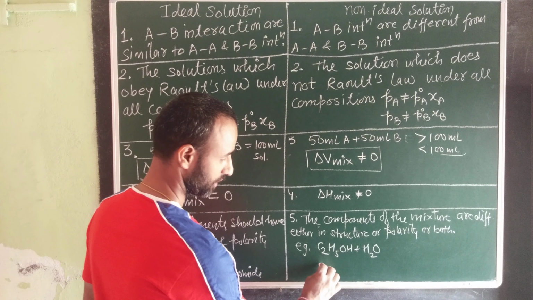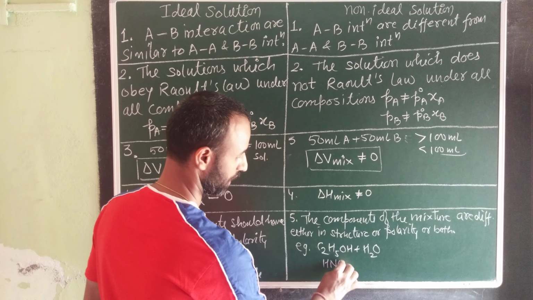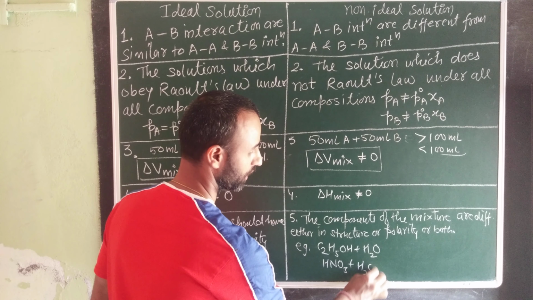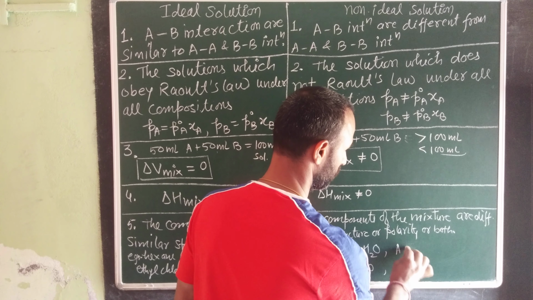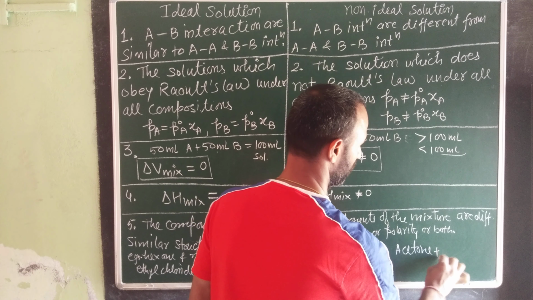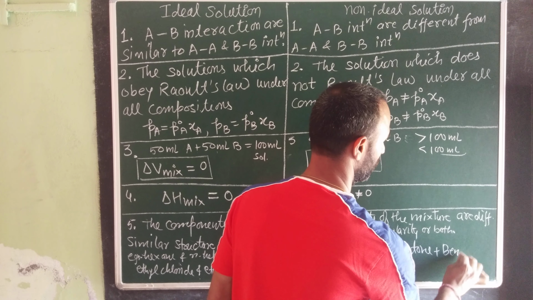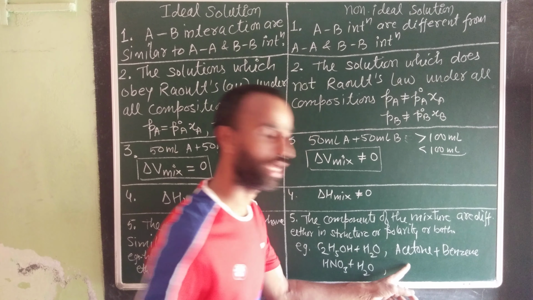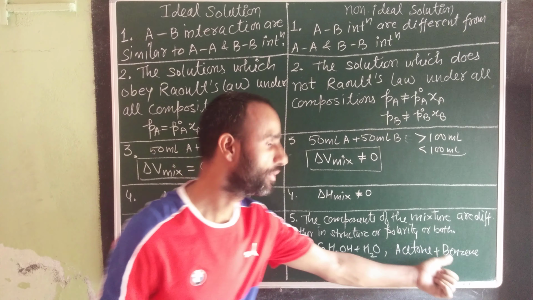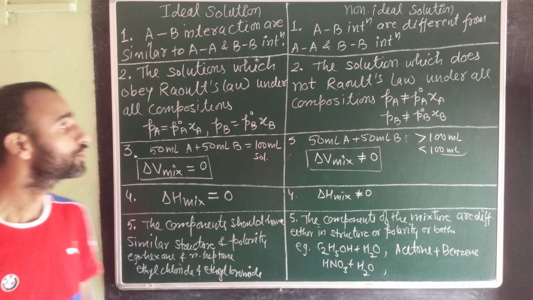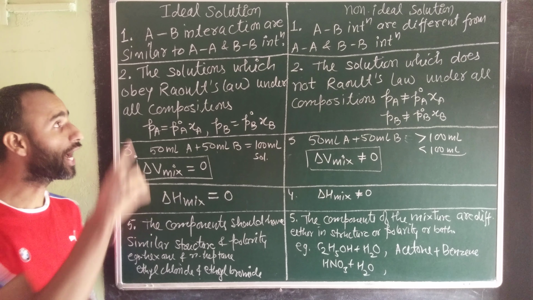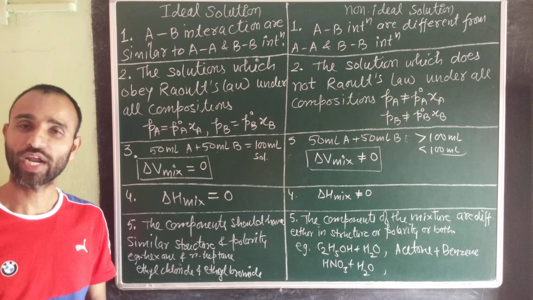In this case, nitric acid and water, acetone and benzene. Acetone is somewhat polar, benzene is non-polar. Both have different structure as well. So this is the difference between ideal solution and non-ideal solution.